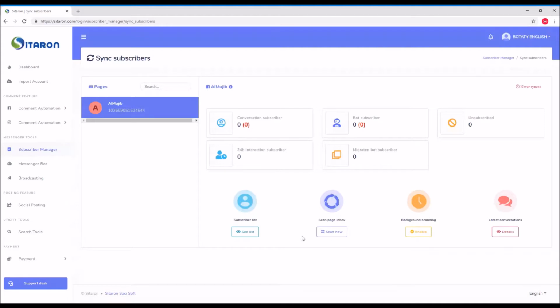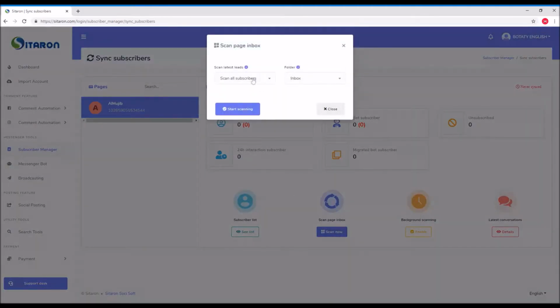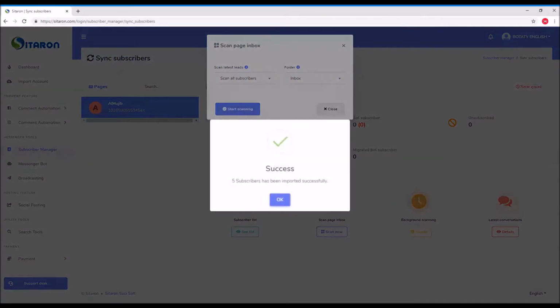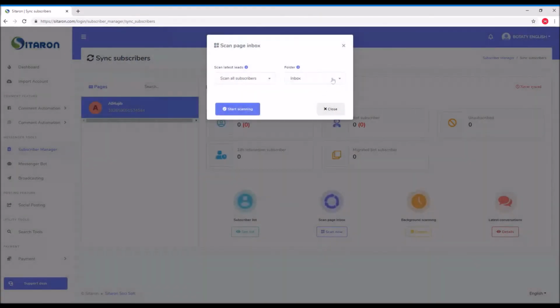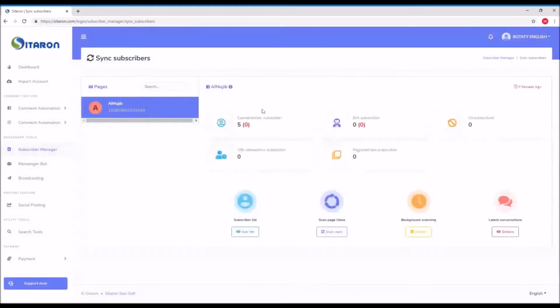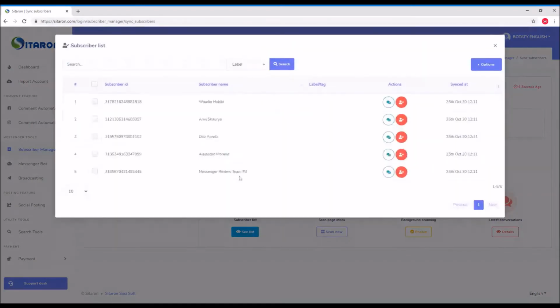If I scan the inbox in front end, it will give me options to check all the subscribers or maximum 100 subscribers. So I'll check all inbox, yes, and start scanning, and it brings 5 subscribers. So now it will give me 5 conversation subscribers. No one has been eligible to be a bot subscriber. So now if I click on subscriber list, it will give me all this one.